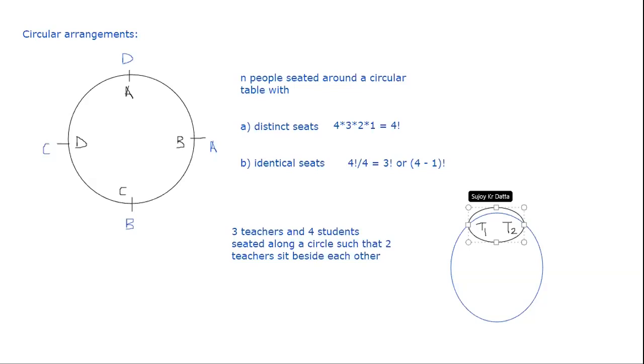Leaving these 2 out, you are now left with 4 students, 1, 2, 3 and 4, and you have one more teacher left. So effectively there are 6 things to be arranged in a circle. So that would be 6 minus 1 factorial, and after doing that you have to interchange T1 and T2 as well. So another 2 factorial. So it's 5 factorial times 2 factorial, or 240 is your answer for this one.